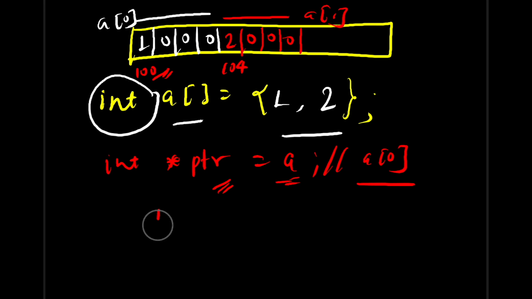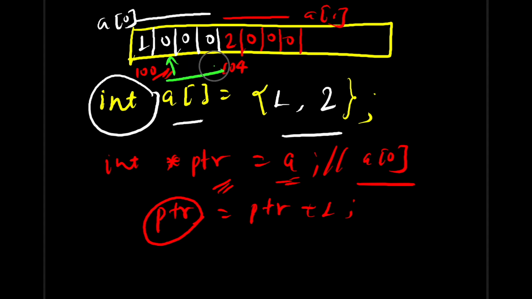So let's suppose I am doing an addition operation here: PTR equals PTR plus 1. Now what will be the value of PTR after this line? Once I execute this line, what will be the value? This will not be 101. This will be 104 because we have taken its data type as integer. So this will contain 104.